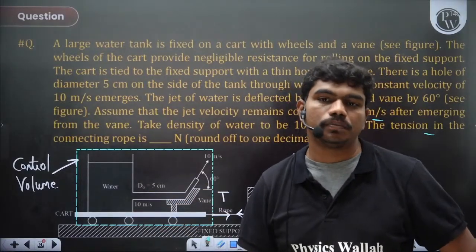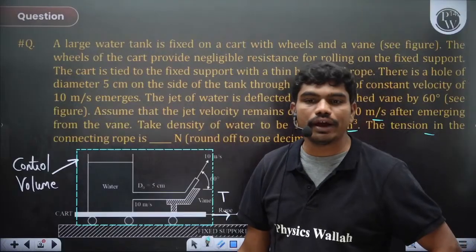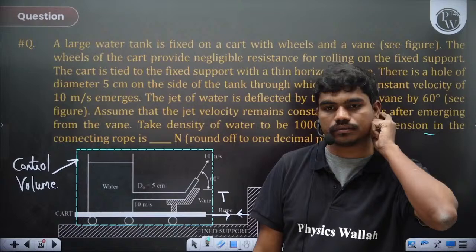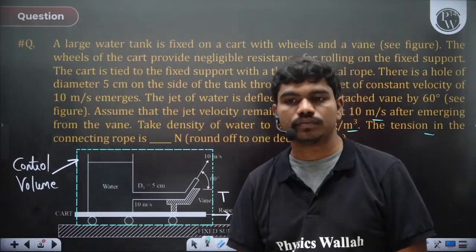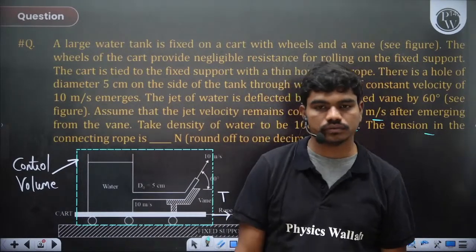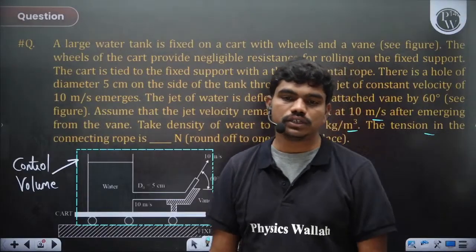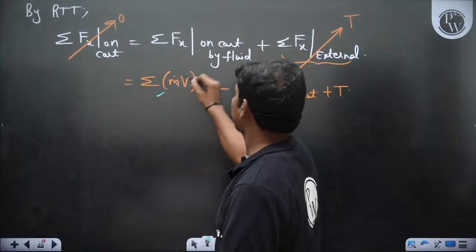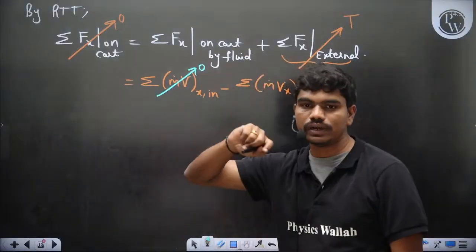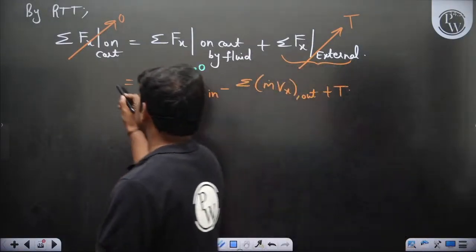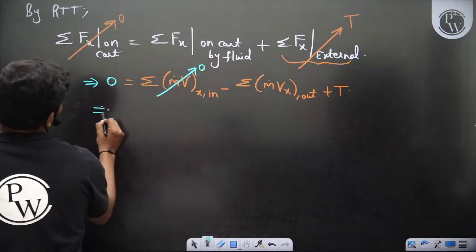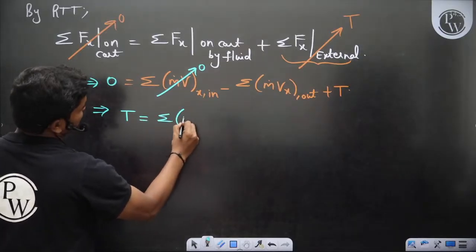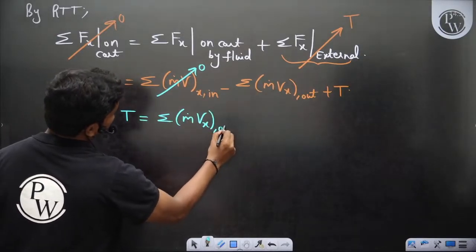Sorry, so can someone identify any point on the control surface such that to that point on the surface the fluid is coming inside? Anyone? No, obviously, correct? So there is no momentum which is entering the control volume. So definitely this term is 0 because there is no inlet onto the control volume. Okay, so this implies 0. So if you simplify this and equate this to 0, the tension T in the rope is nothing but summation m dot Vx in the outward direction.